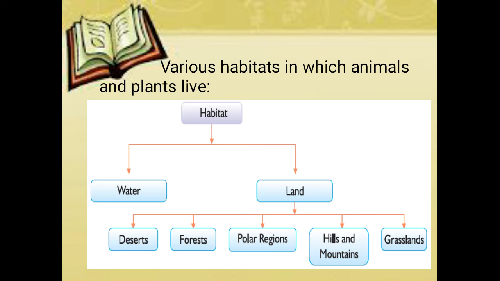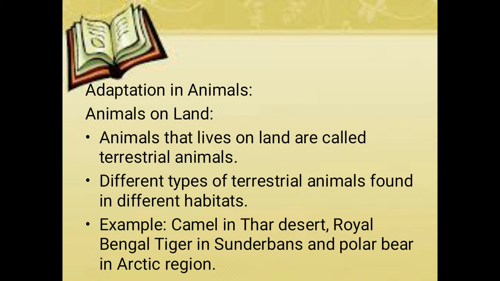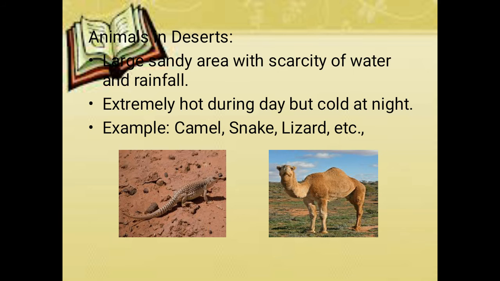So how have the habitats been classified? Mainly the habitats are classified as water and land, and the land is further classified into deserts, forest, polar regions, hills and mountains, and grassland.